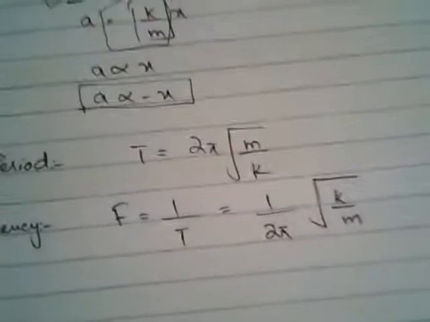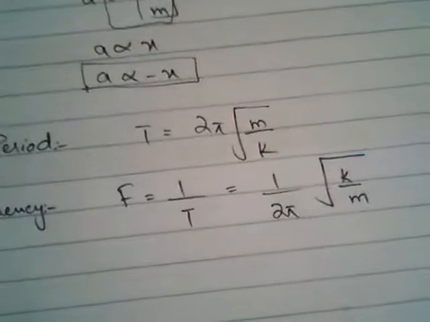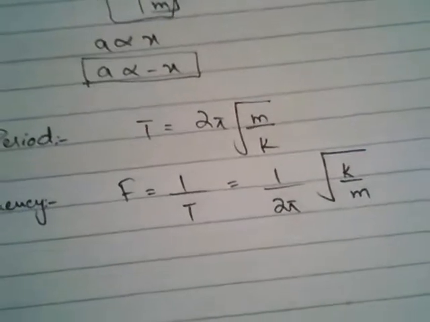Frequency would be equal to 1 over 2 pi times the root of k over m. Okay, and we're saying frequency is the number of vibrations executed by an oscillating body in 1 second. So it's just the inverse of time period and nothing else.